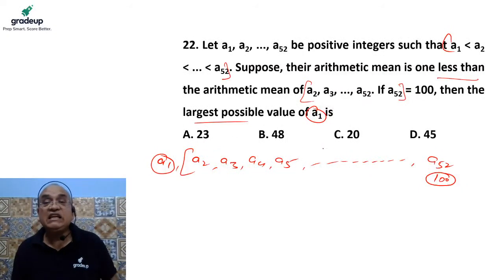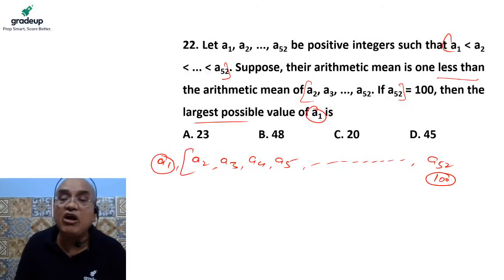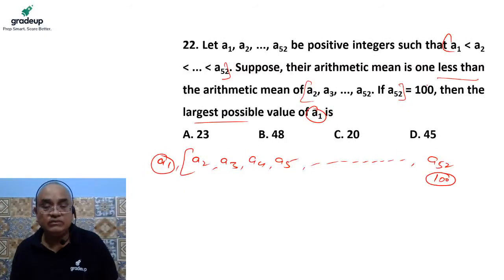But it is given that A2 is larger than A1. It means the value of A1 cannot be more than A2. But A2, A3, A4, A5, A6 will hold the least possible values. Are you getting my point?